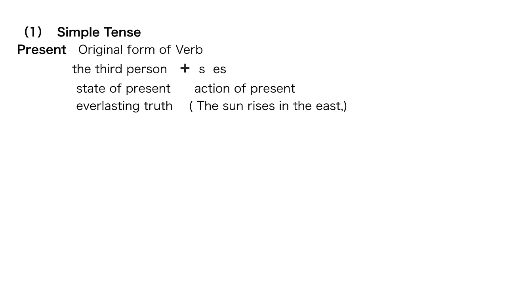The sun rises in the east. Yesterday, tomorrow, maybe the sun rose or will rise, but we use the present tense. Past tense. Past form of verb you can use, right? And there, live, lived, lived. Eat, ate, eaten, like that.